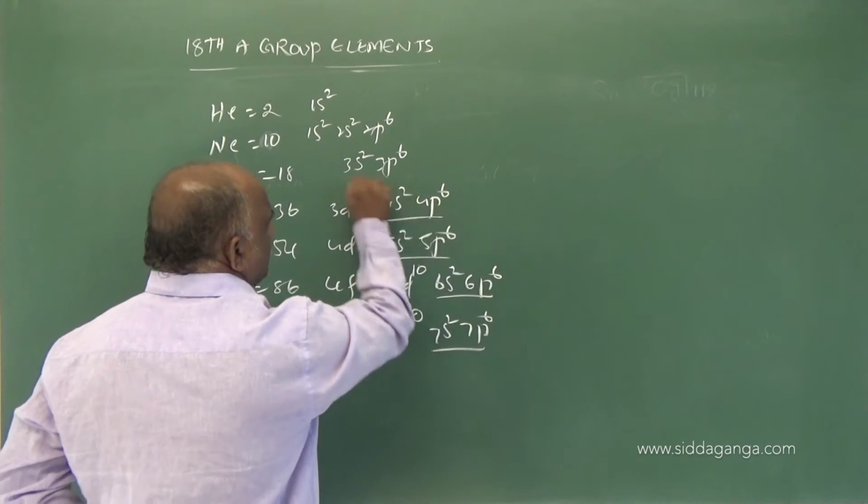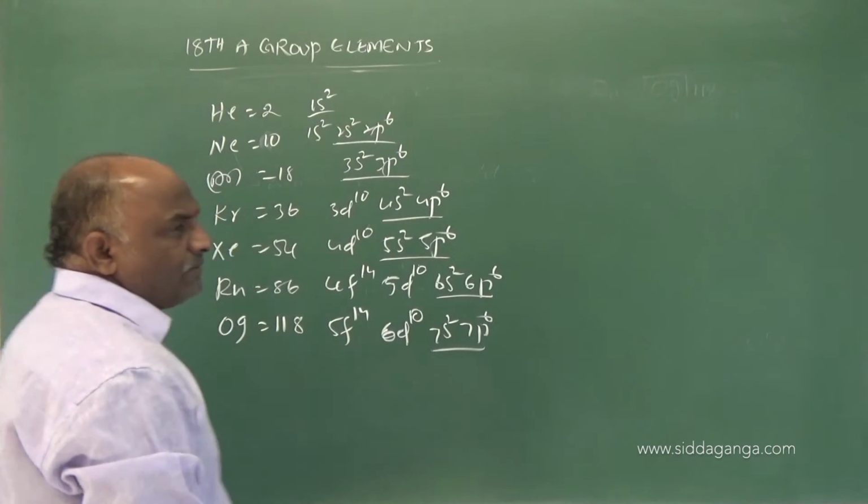Once you observe, my dear students, my dear children, except helium,